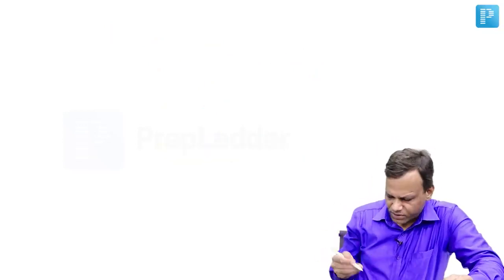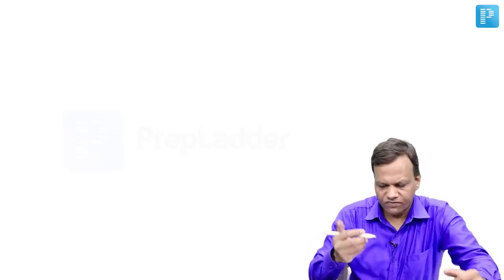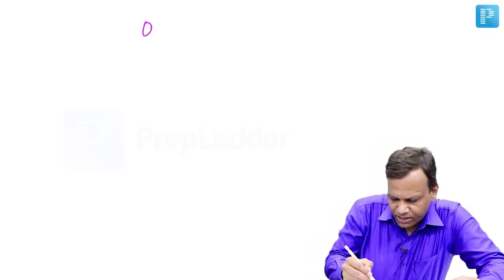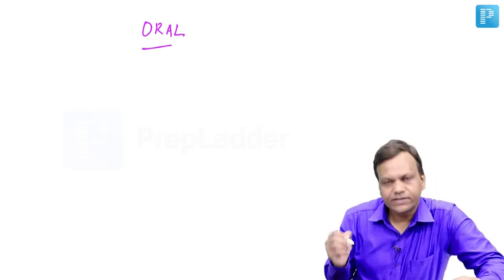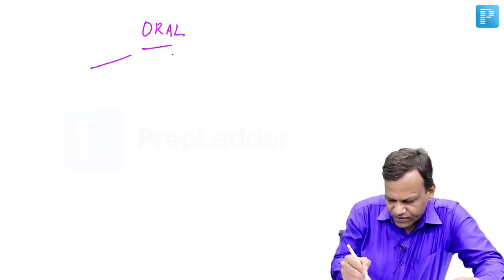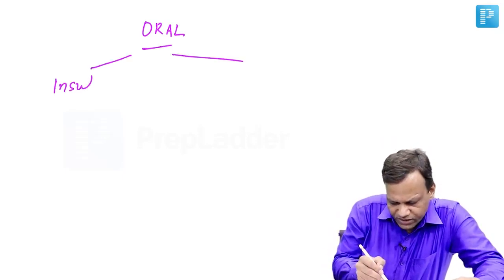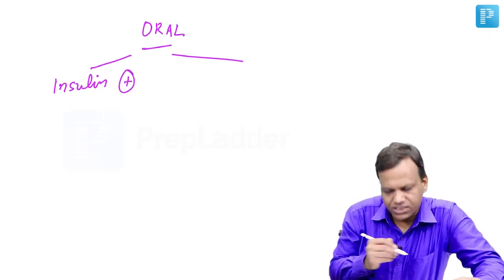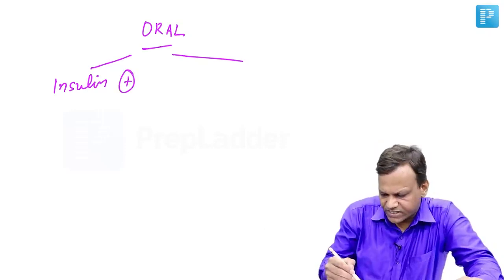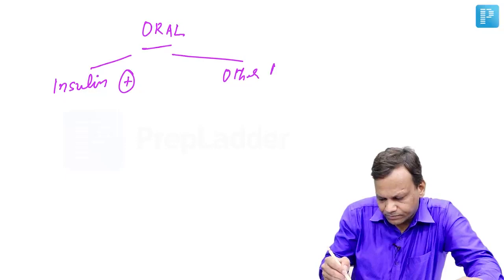Okay. Now, apart from insulin, there are some other drugs which can be used in diabetes, preferably oral anti-diabetic drugs. And oral anti-diabetic drugs we can divide in two categories. One which act by secreting insulin, called insulin secretagogues, and second which act by some other mechanism.